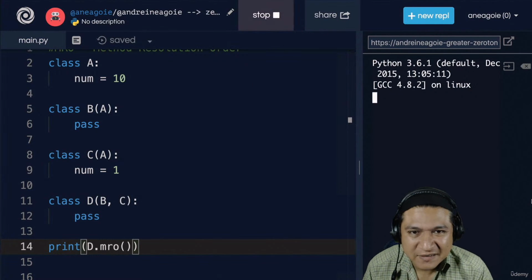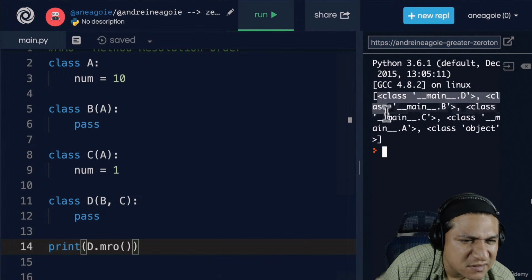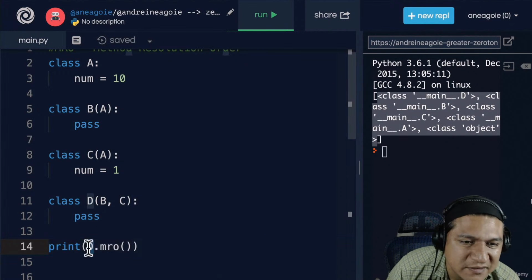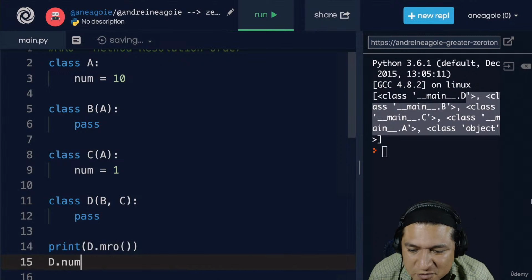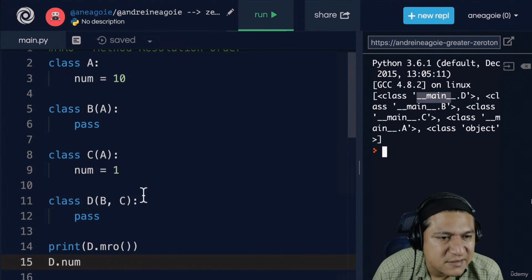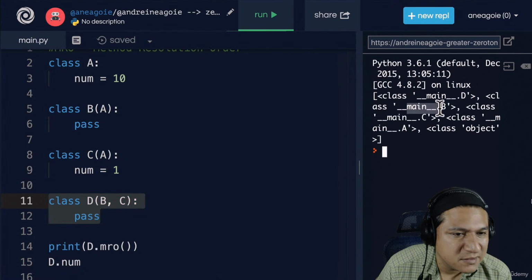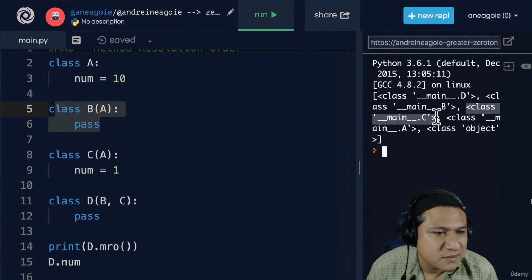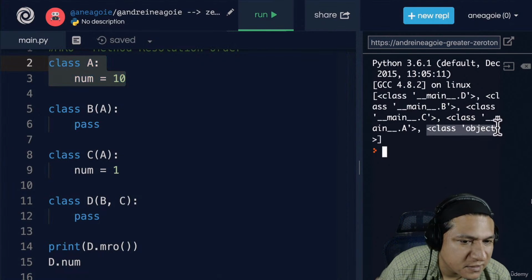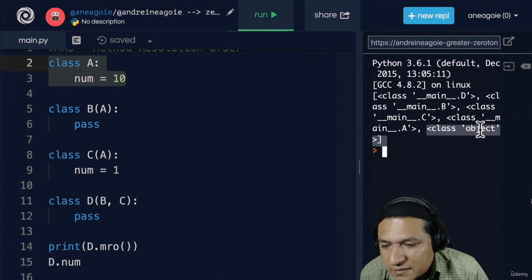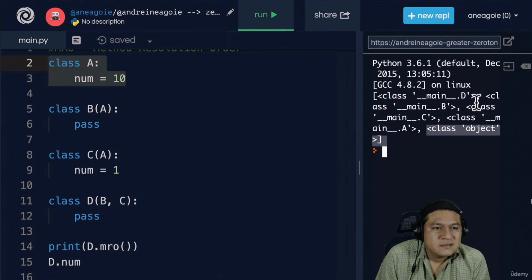I don't have to calculate it in my mind. This is the order, or the MRO, of this class. It says, I'm going to check D first. If you call, let's say, D.num, I'm going to check main.D first, then main.B, then C, and then A, and then finally I'm going to check the base class object. Again, we've seen that before. It's the base class that all objects in Python inherit from. So that's the order that it checks.